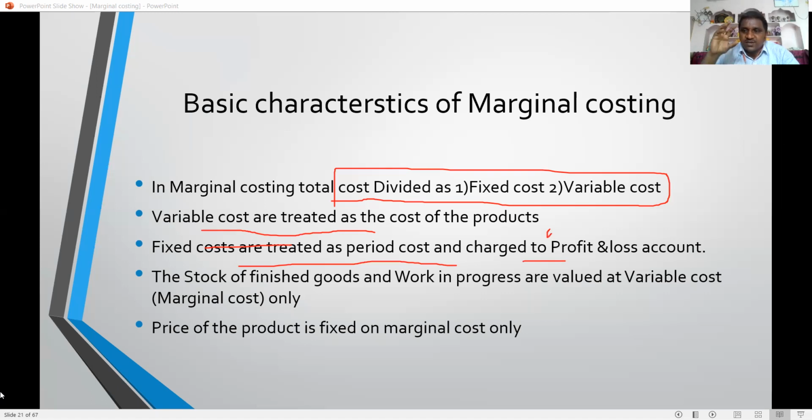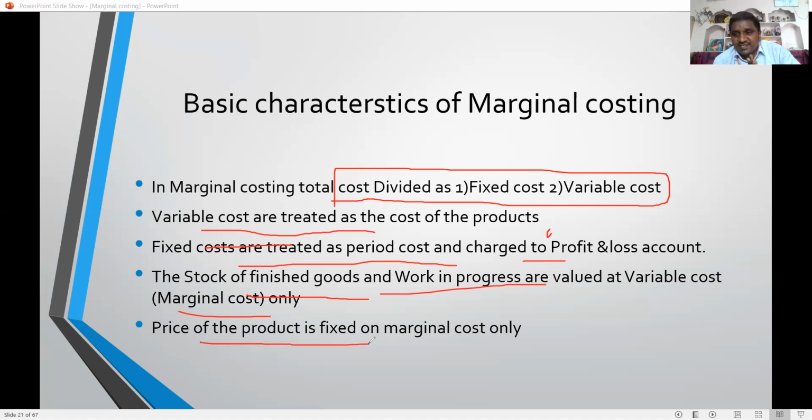Cost, not charge, not including the product cost. Only variable costs are taken into consideration. Next, the stock of finished goods and work in progress are valued at variable cost, marginal cost only. Whenever we calculate the closing stock or the work in progress cost, it is based completely on the variable cost. Next, the price of the product is fixed on marginal cost only.